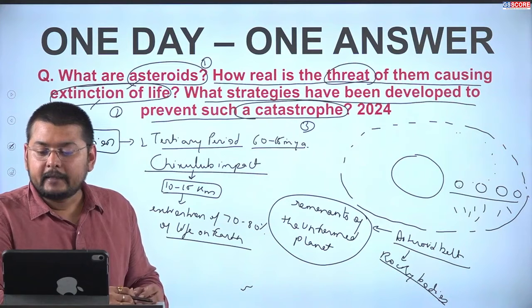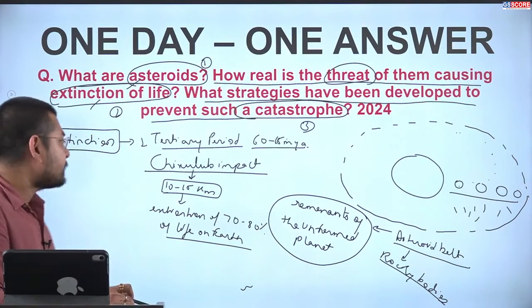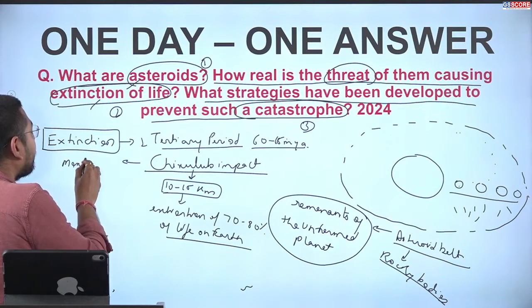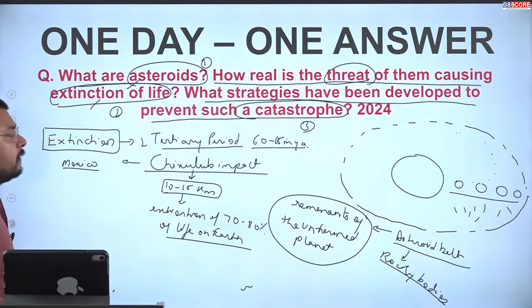It is said that this impact took place in the Mexico region.